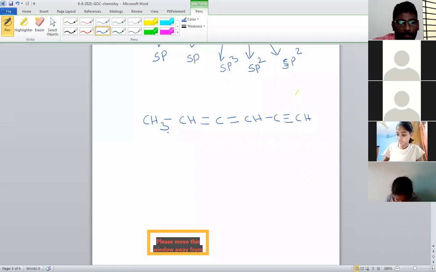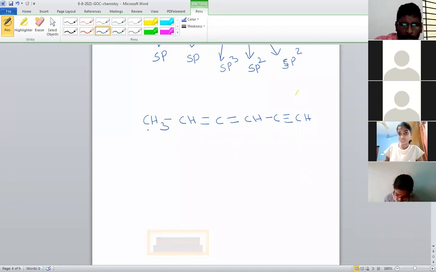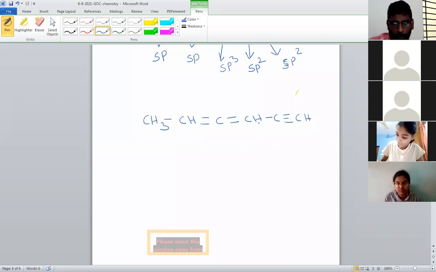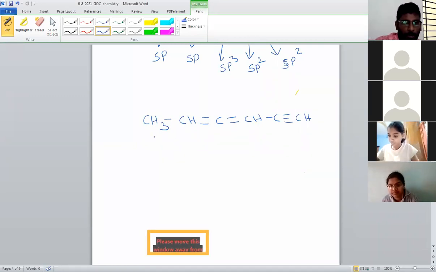Hydrogen is always single bonds. Remember, remaining bonds we have to observe. So here how many carbon atoms are there? There are 6 carbon atoms. First, second, 3, 4, 5, 6. All of you write the hybridization of these carbon atoms. Within 1 minute I will explain.